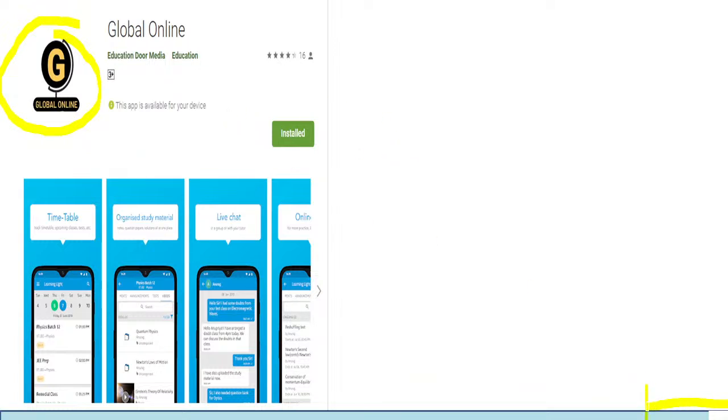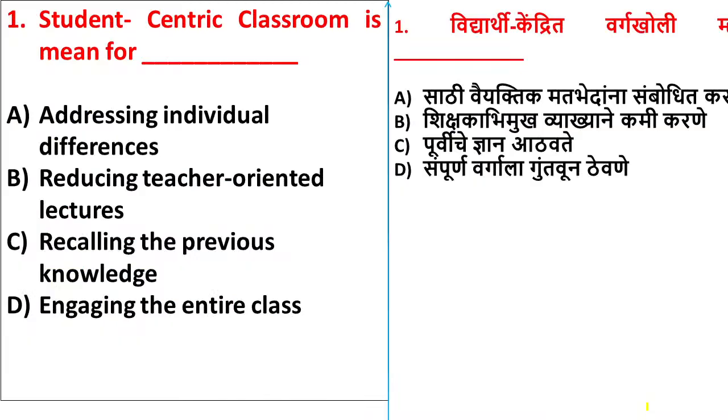Now let us move to today's questions. The first question is: student-centric classroom means, option A, addressing individual differences; option B, reducing teacher-oriented lectures; option C, recalling the previous knowledge; option D, engaging the entire class. So what do you mean by student-centric classroom? You can comment your answers in the comment box. On the right side the question is also there in Marathi. You can go through it.